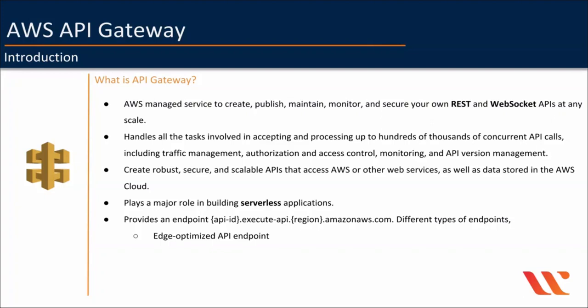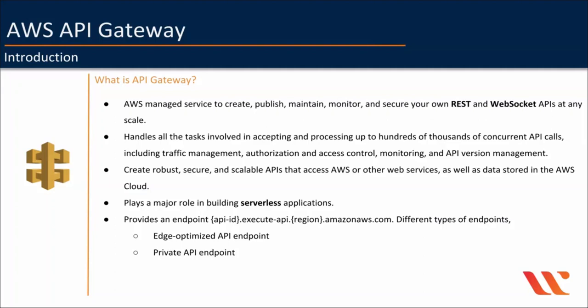And next is private API endpoint. It's basically exposed through interface VPC endpoints and allows a client to securely access private API resources inside a VPC. So private APIs are isolated from the public internet and they can only be accessed using VPC endpoints for API gateway that have been granted access. So this will be very helpful if you want to develop APIs only within your organization.